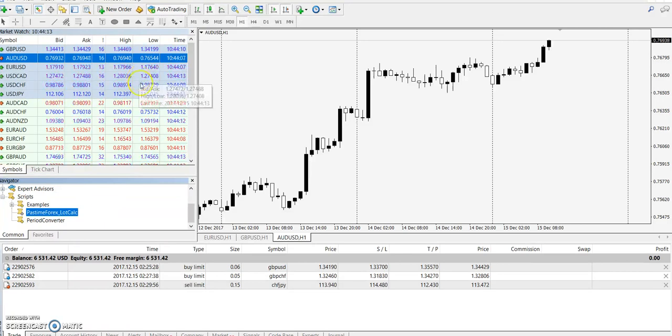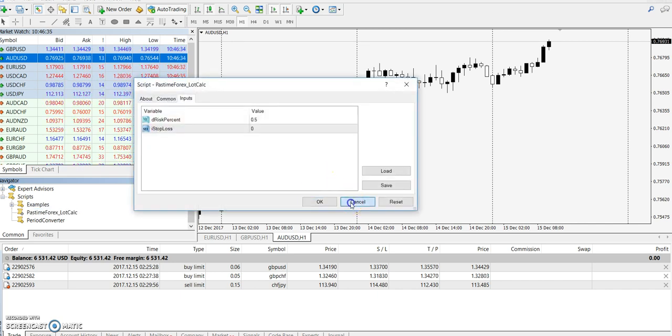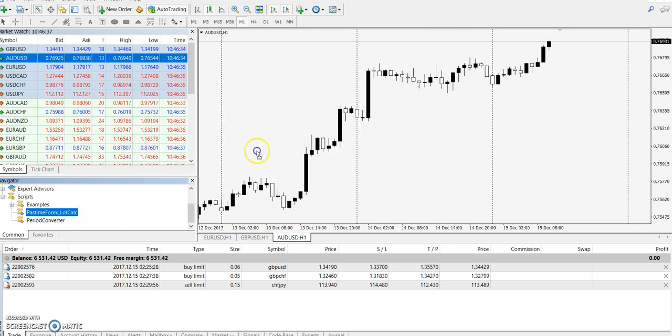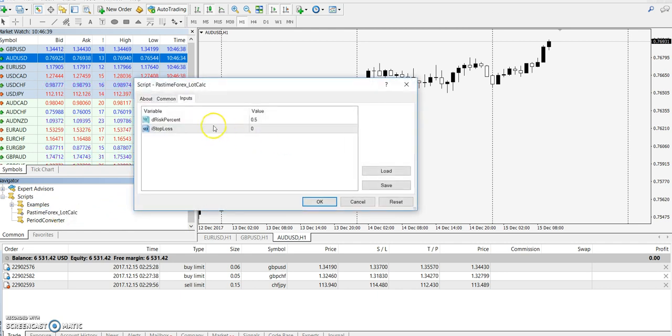Now, drag to the currency chart that you want to trade the currency. In this case, I'm using Aussie dollar as an example. One more time, I'll just click and drag it inside. And by default, it is 0.5% risk.